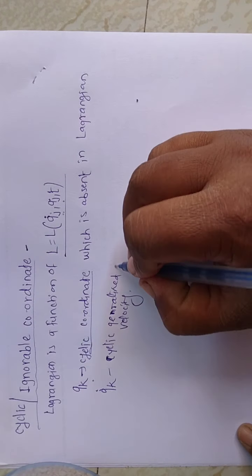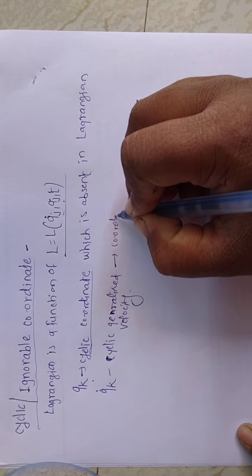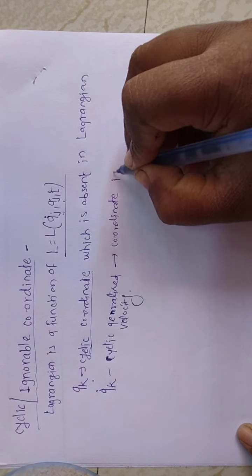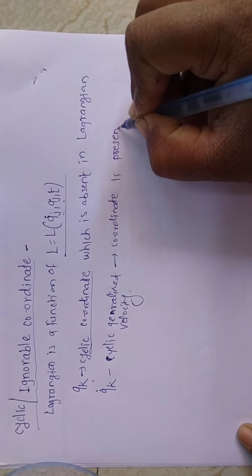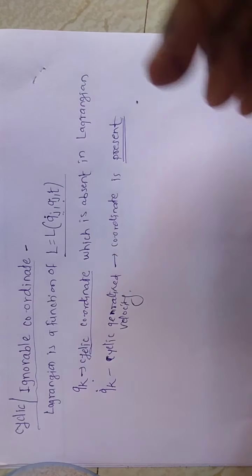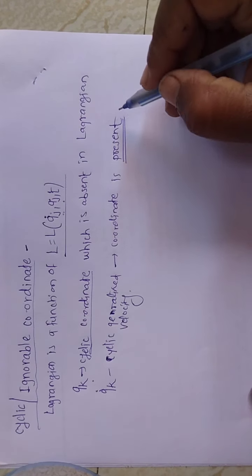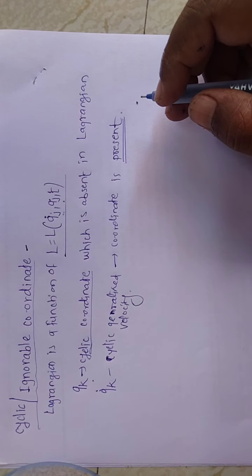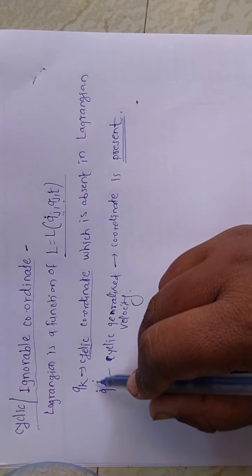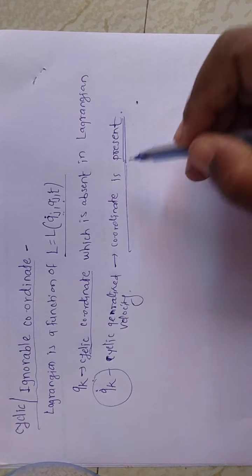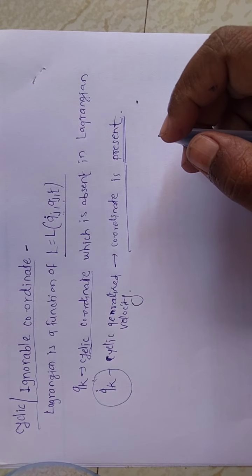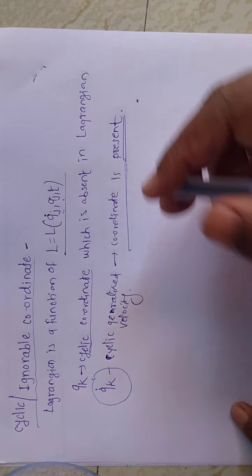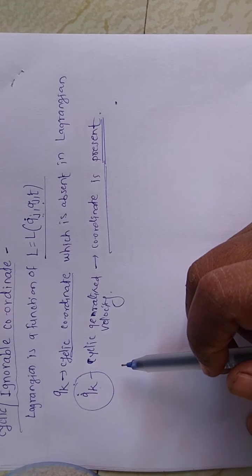Okay, so this coordinate is present. So here in the cyclic or ignorable coordinate, the time derivative is present. This is the generalized velocity.